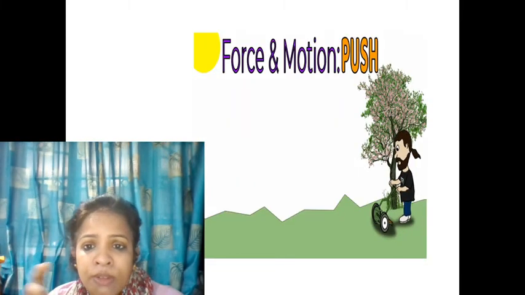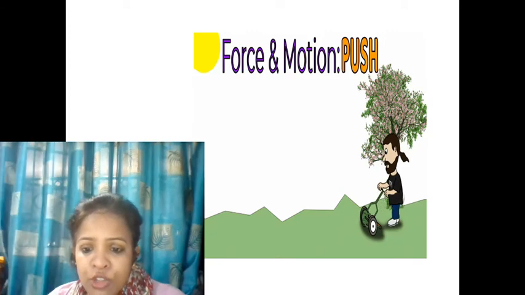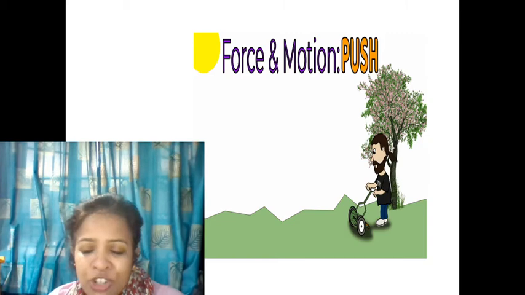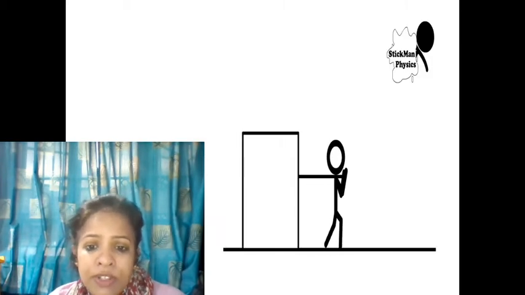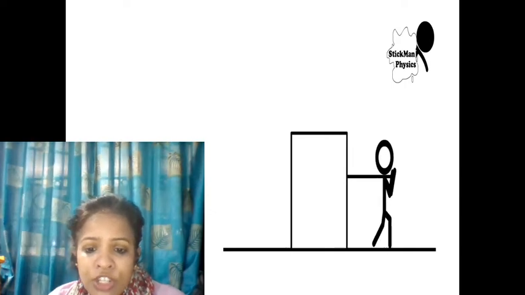Force, motion, push, pull, anything can be force, kick, hitting. So here the person is pushing a lawn mower and it is moving, so the speed of the mower can be changed by applying force. Now here the person is pulling the box and then shifting it. So by pulling also you can change the position of the object. A rest object can be moved, a moving object can be brought to rest.